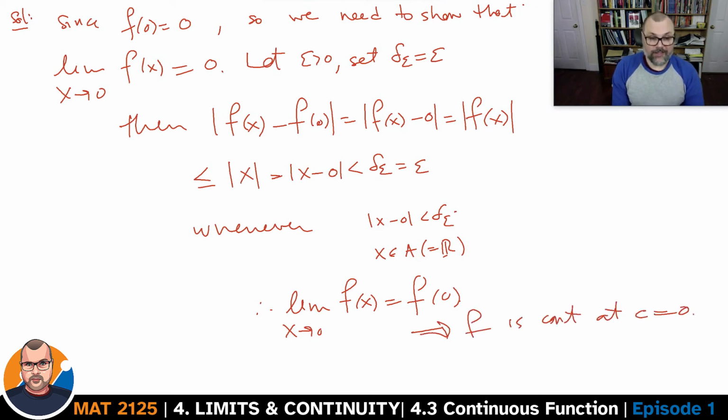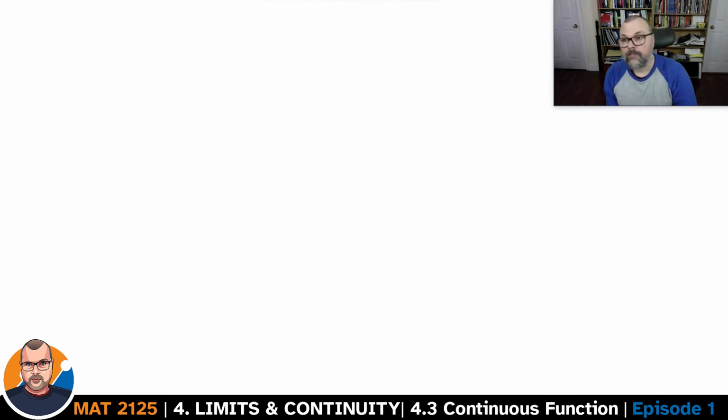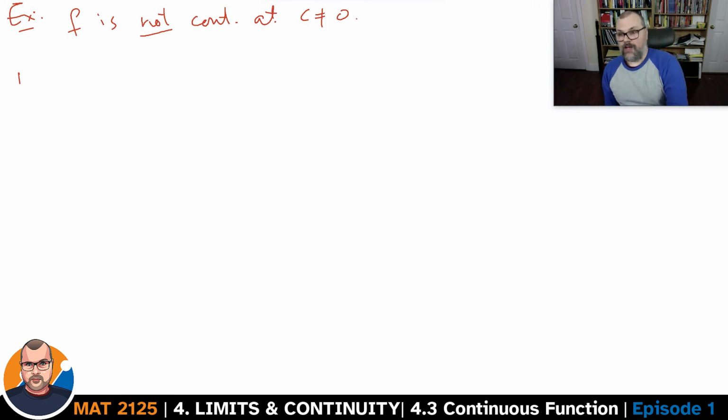It's continuous at 0, this function, but that's the only point where it's continuous. At any other point, the function is not continuous. Now we will prove this. Look, pick some integer n.